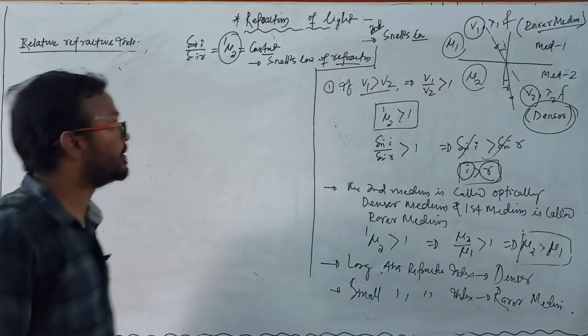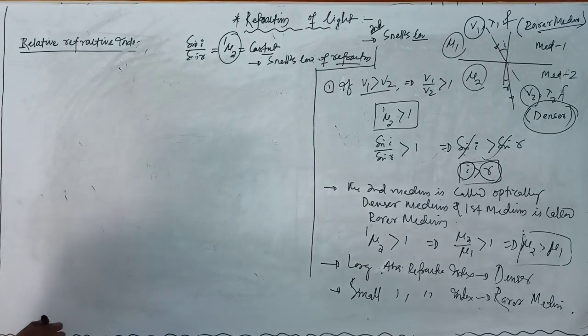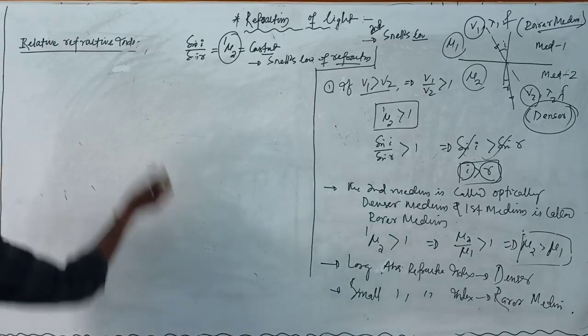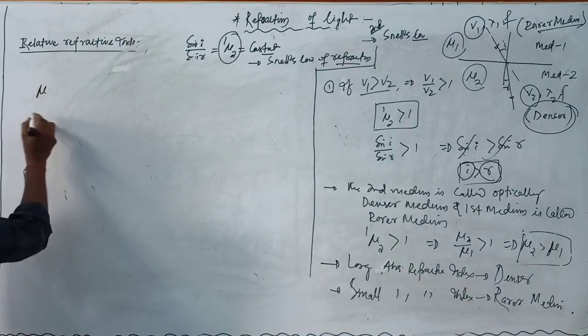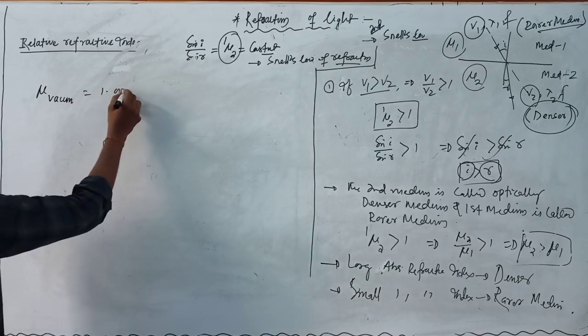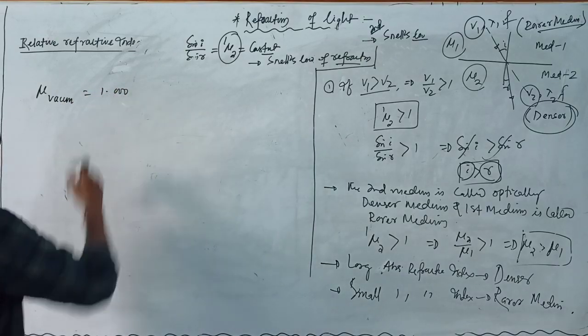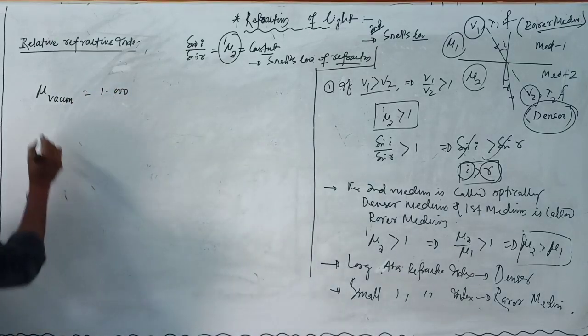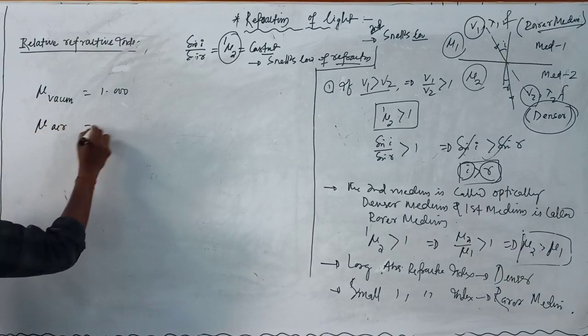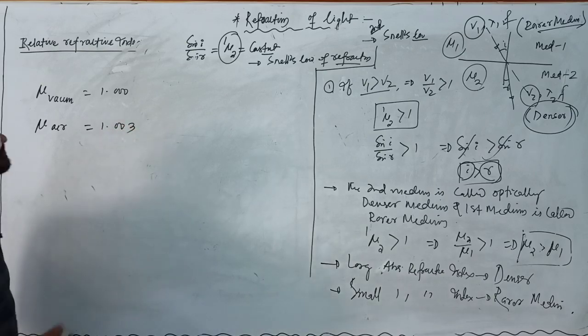And you have to remember the refractive index of different media. For vacuum, the refractive index is equal to 1.000, and this is a constant, dimensionless and unitless physical quantity. Next, refractive index for air medium is 1.003. Clear?